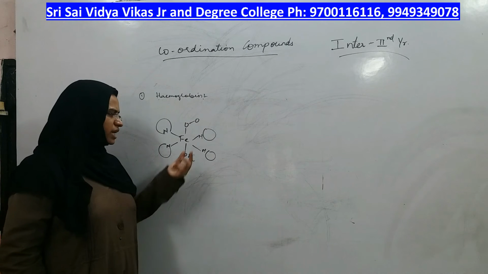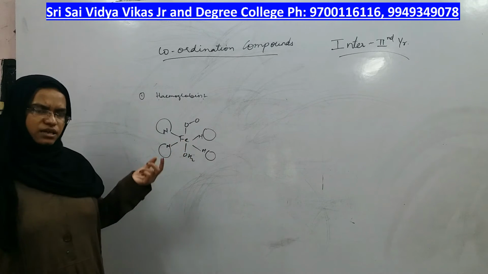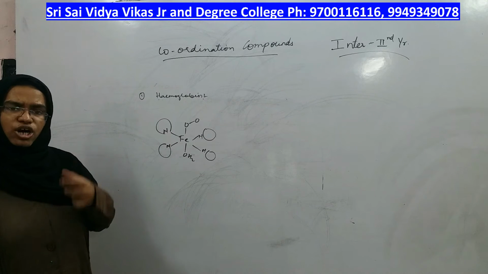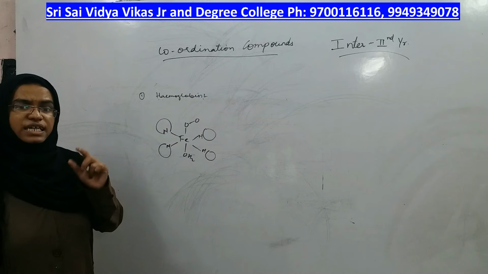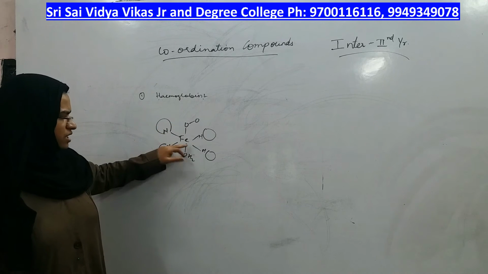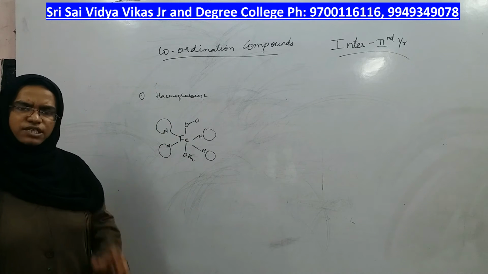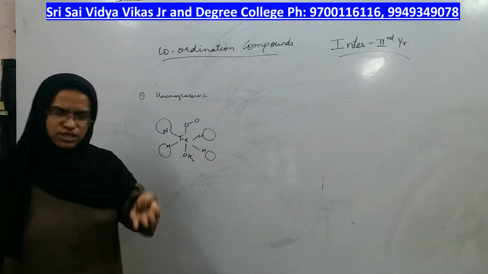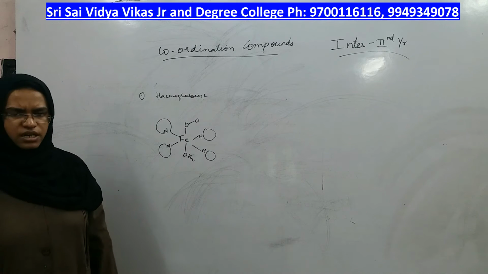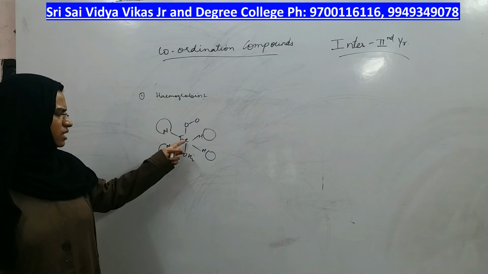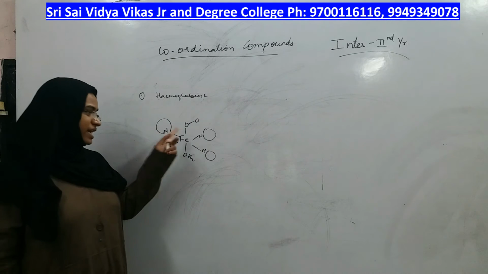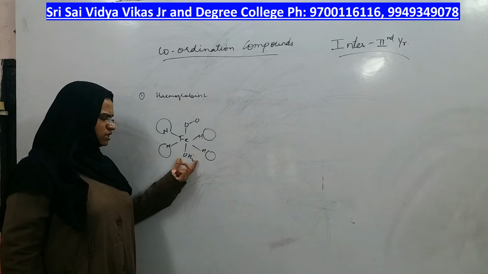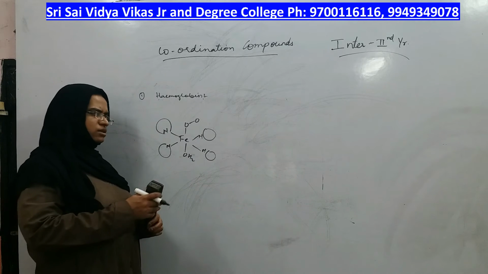The iron present in the center of hemoglobin as the central metal will take the oxygen from the lungs as a ligand and bind it, and then it travels to different parts of the body where oxygen is not there and delivers oxygen wherever it is absent, right? So, if oxygen is bound to the iron in the form of a ligand, then it is very easy to get transported throughout the body. So, this is an example of coordination compounds only.